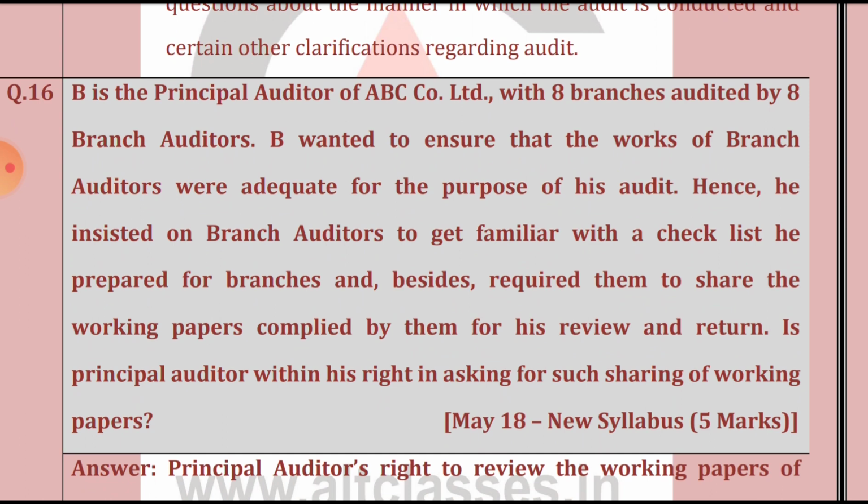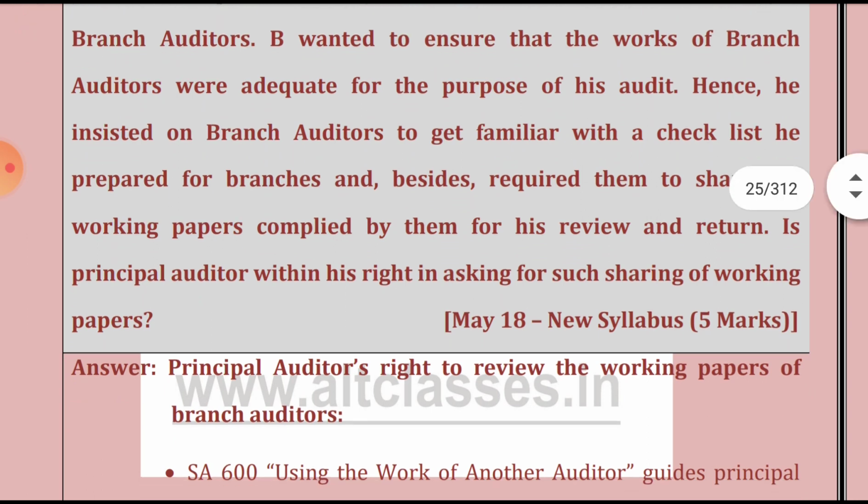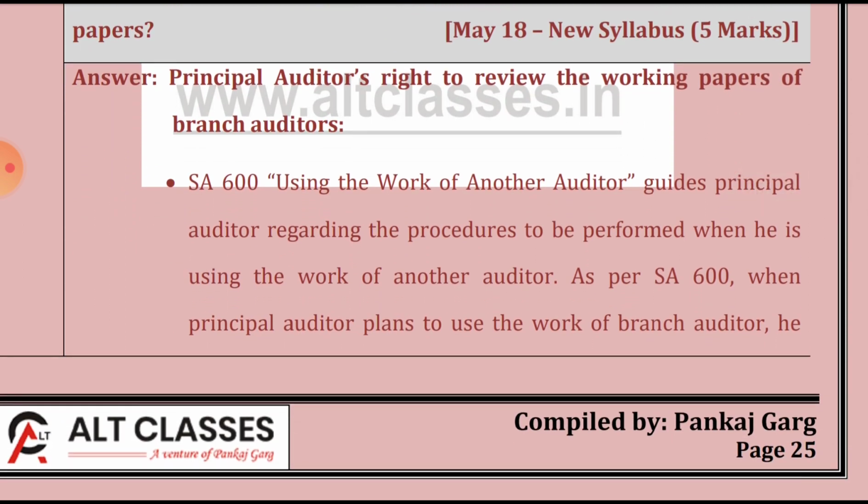Hence he insists the branch auditors get familiar with the checklist he prepared for the branch, so he is providing the checklist to the branch auditors for performing the work in a specific manner, and besides requires them to share the working paper. So he cannot ask to share their working paper. He can provide the checklist, but he cannot ask for the working paper compiled by them for his review and return. Is the principal auditor within his right in asking for such sharing of working paper? No, of course not. So we'll quickly go through the answer, because the concept is basically the same.